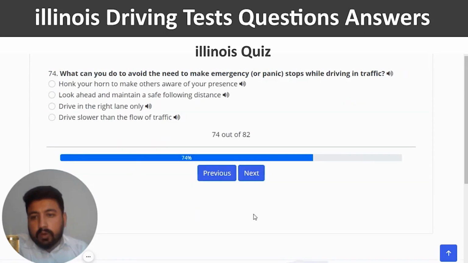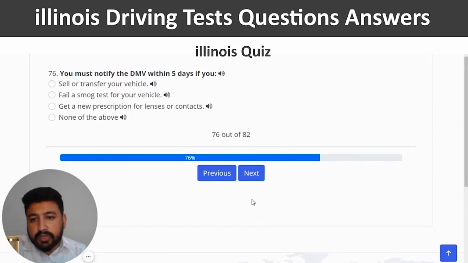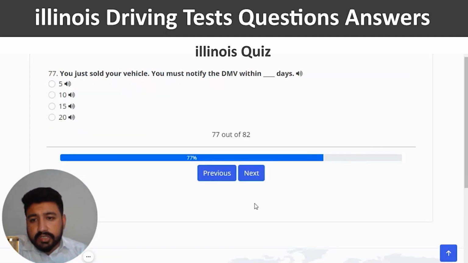Correct, and next. What can you do to avoid the need to make an emergency or panic stop while driving in traffic? The right answer to this question is look ahead and maintain a safe following distance. So second option should be the right one. Correct, and next. The 75th question is you may not cross a single broken white or yellow line... The right answer is the first one, which is when to do so would interfere with traffic. So I'm going to click on the first option. Correct, and next. You must notify the DMV within 5 days if you sell or transfer your vehicle. Again, first option.